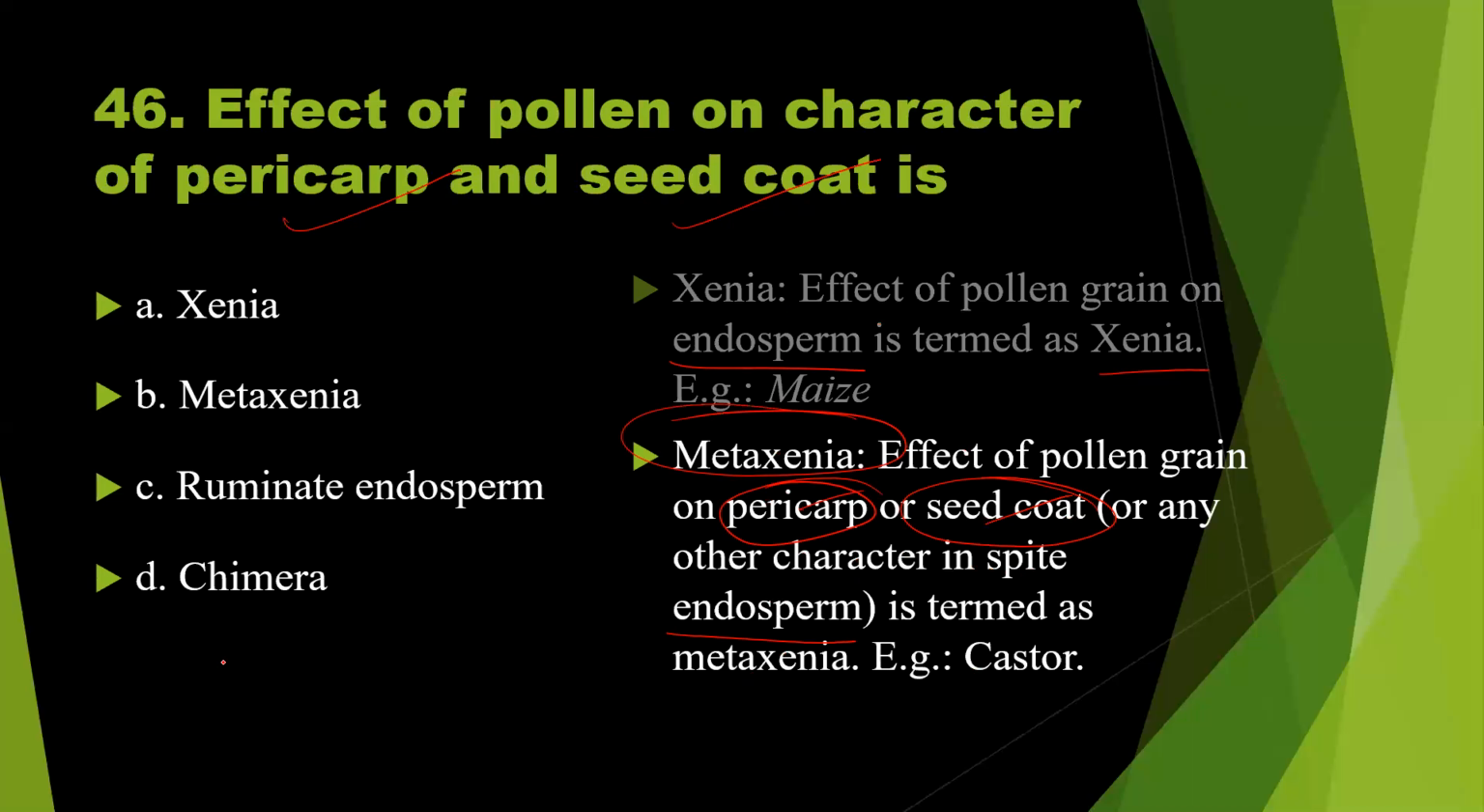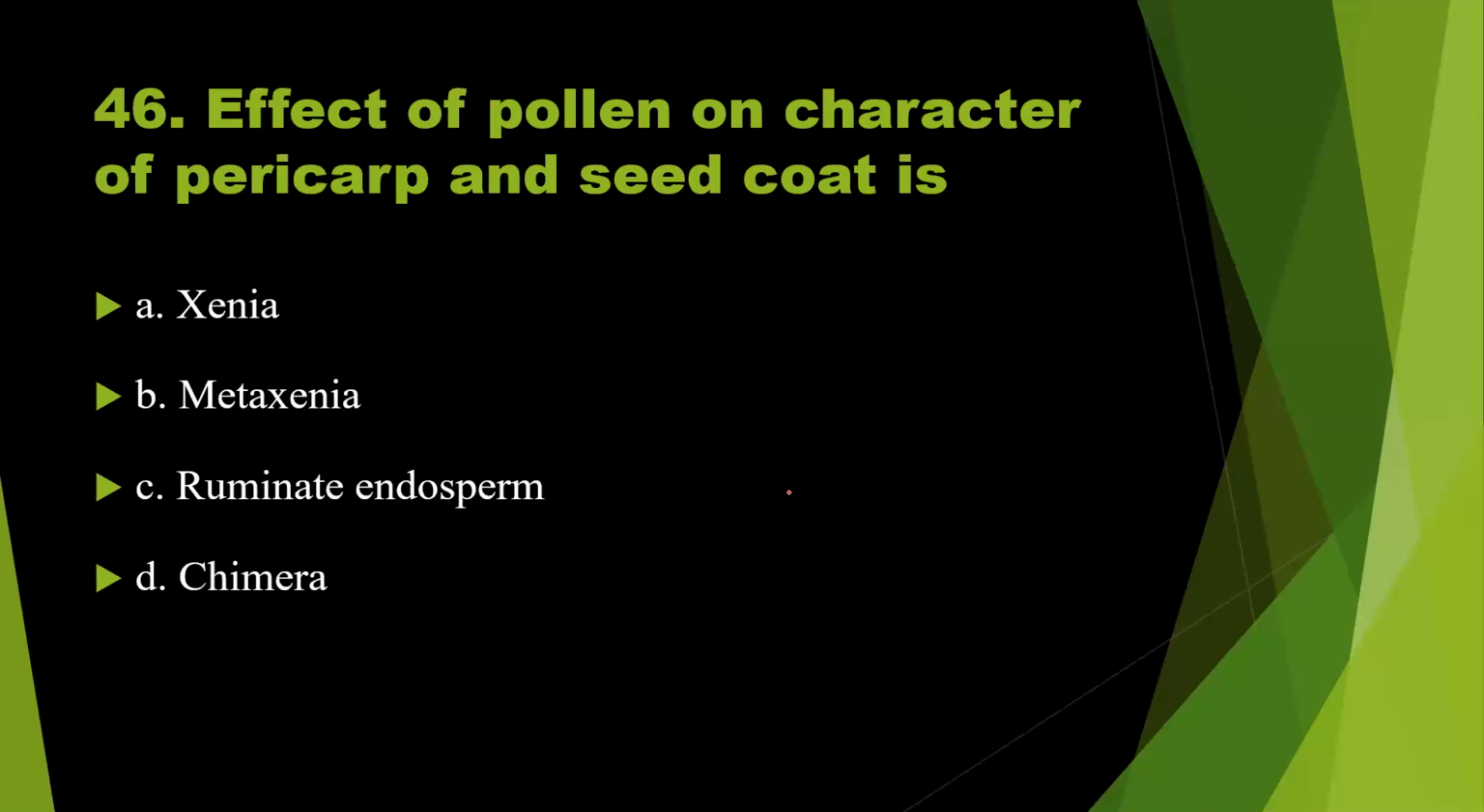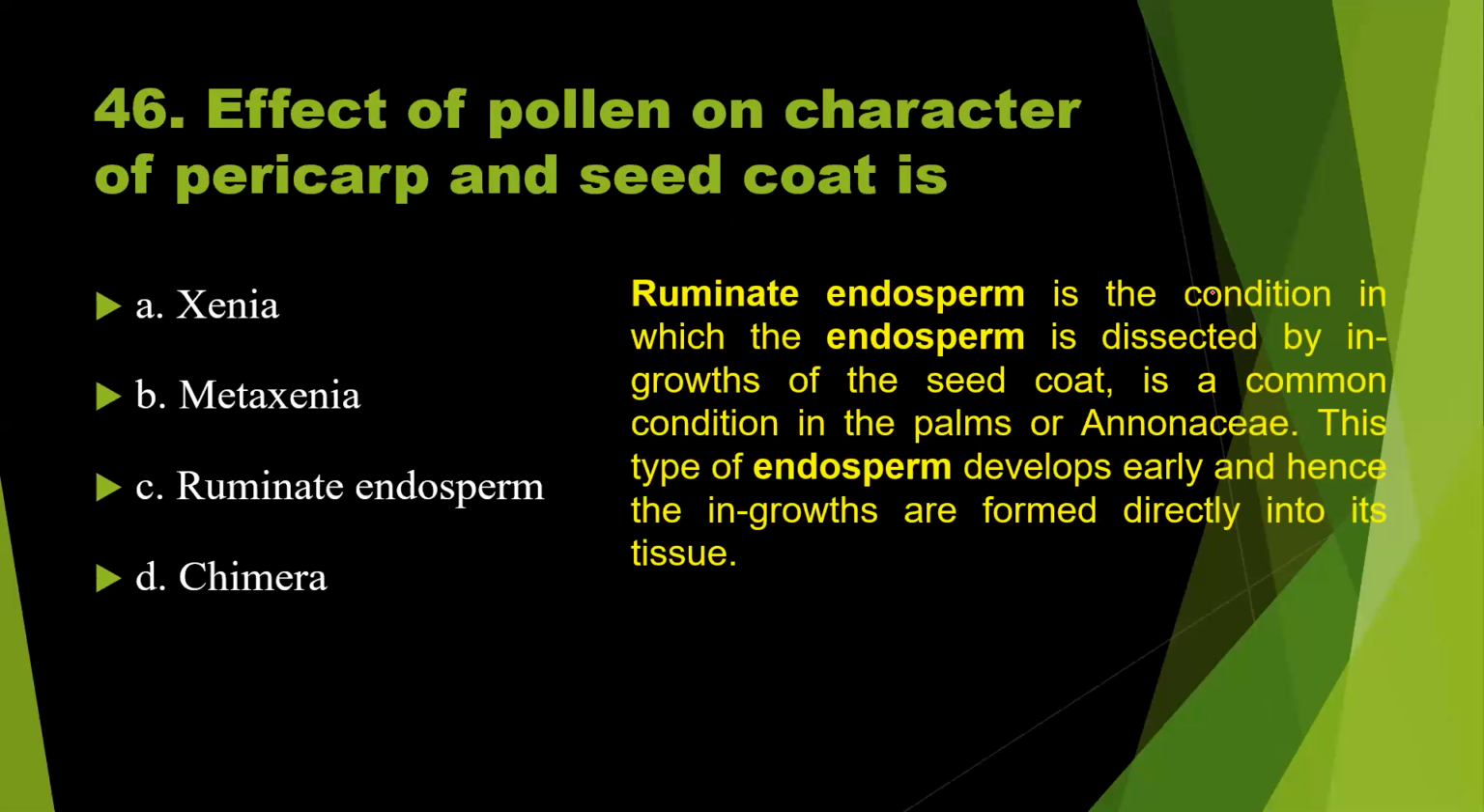Okay. And the next term, that is ruminate endosperm. Ruminate endosperm is the condition in which the endosperm is dissected by ingrowths of the seed coat. It is a common condition in the palms, or an anomaly. This type of endosperm develops early and hence the ingrowths are formed directly into its tissue. So this is representing the ruminate endosperm.